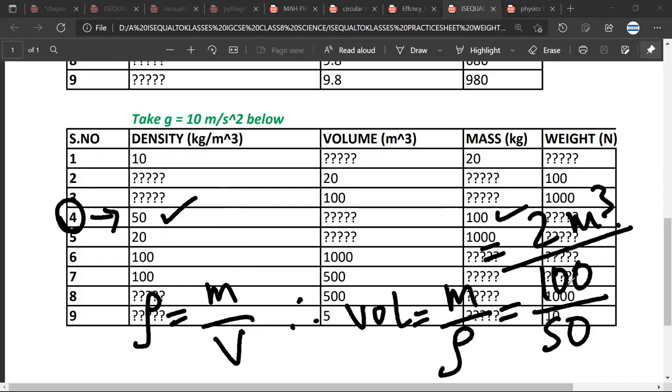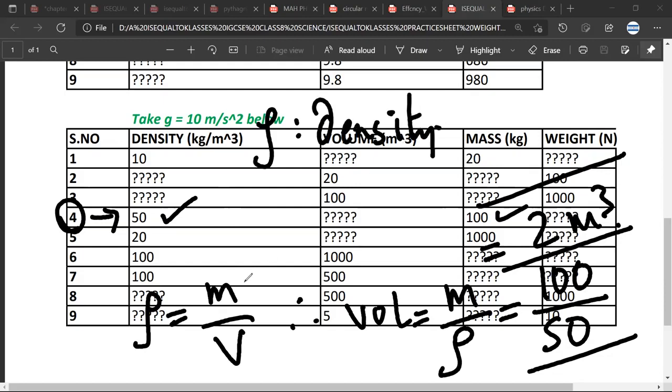Have you understood this part, Satya? Yeah. So density, this is the symbol of density. Density is equal to mass per unit volume. Mass is given. Mass is 100. Density is given. Density is 50. So I calculated the volume first. So my volume would be 2 meter cube. Do we agree to this, Mr. Aryan? Yes, sir. So I am done with the volume.